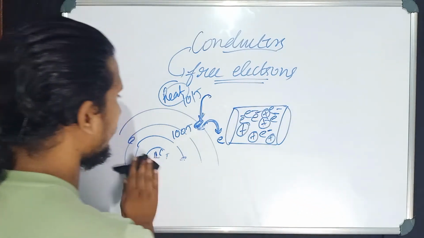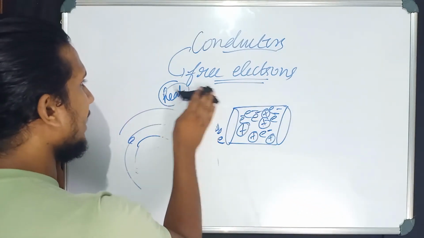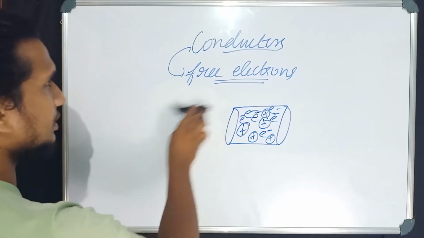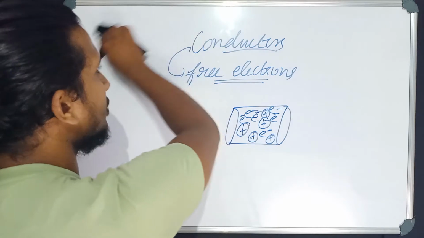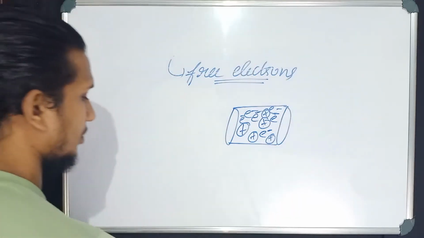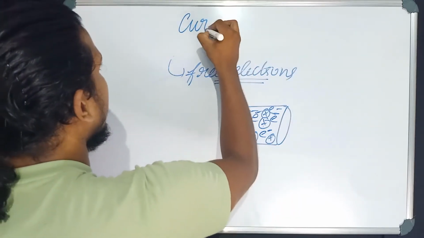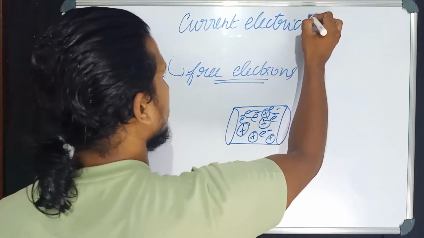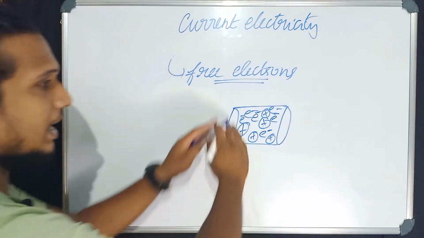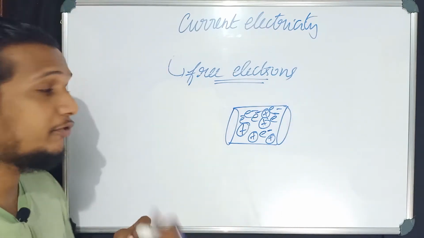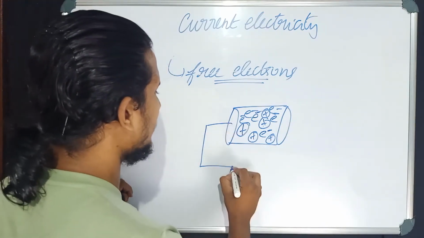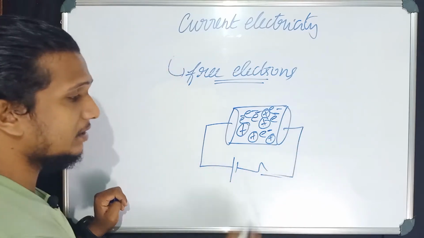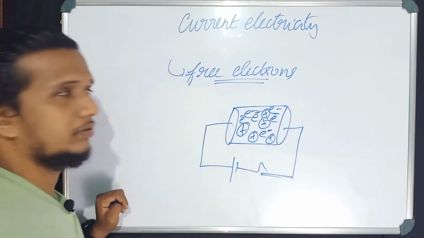Very good. From here I'm going to start the chapter. Chapter name, once again, is current electricity. Here I have a conductor, and if you fix a battery across it, with a switch like this, the moment you switch it on, what happens?